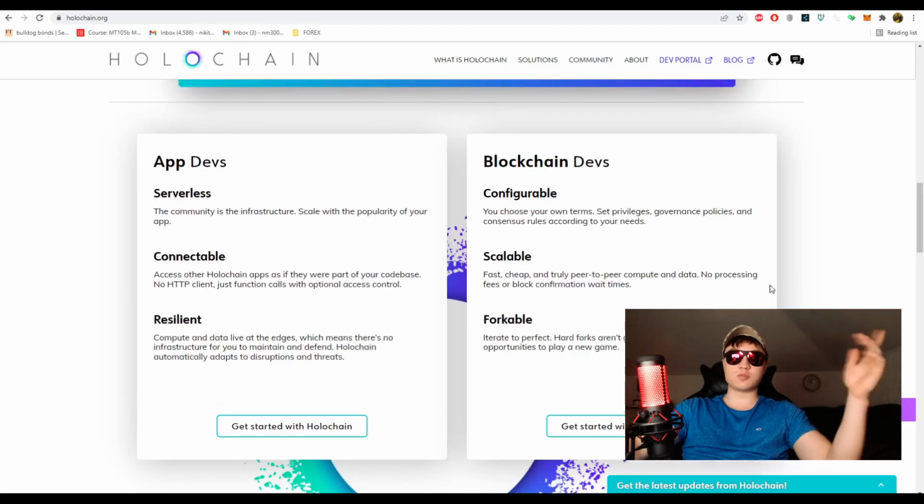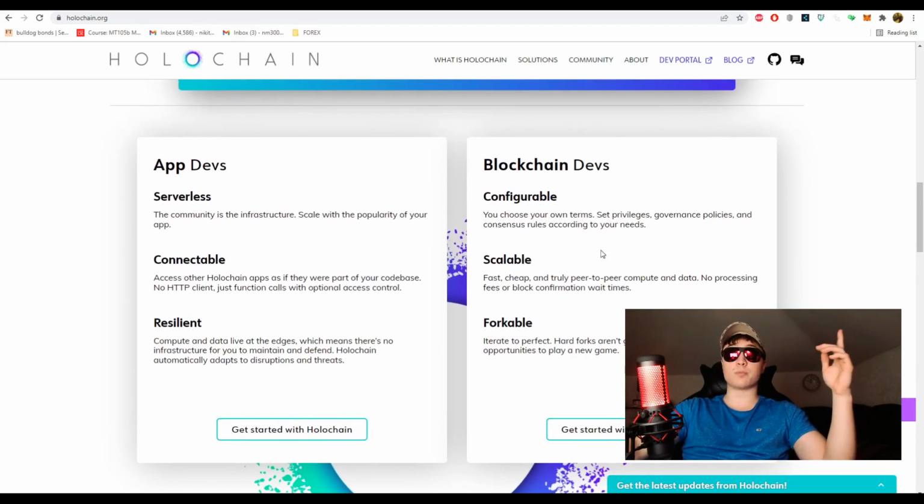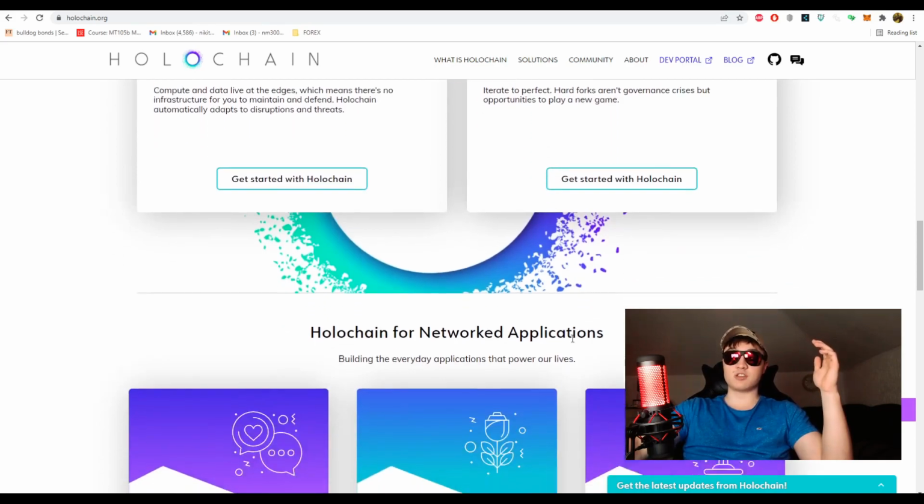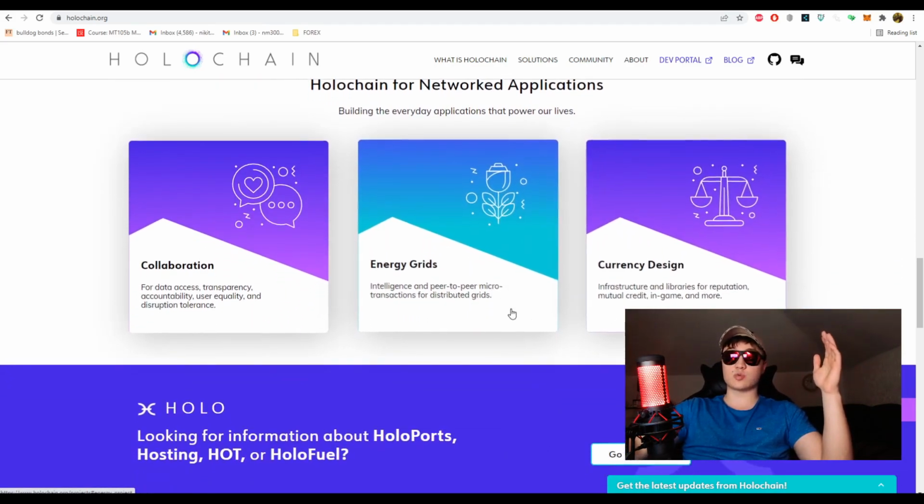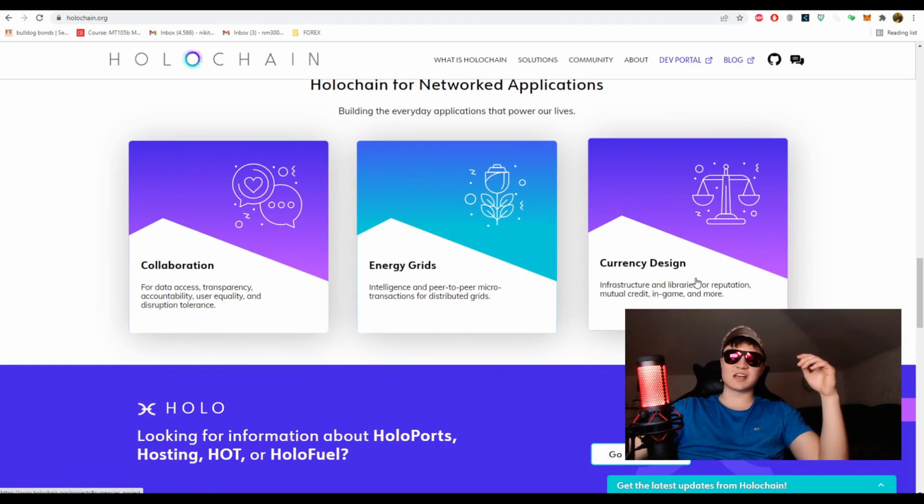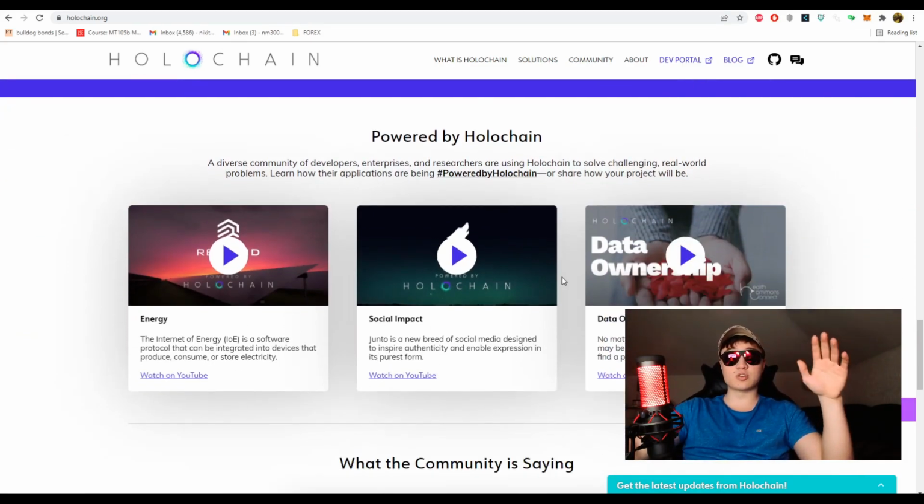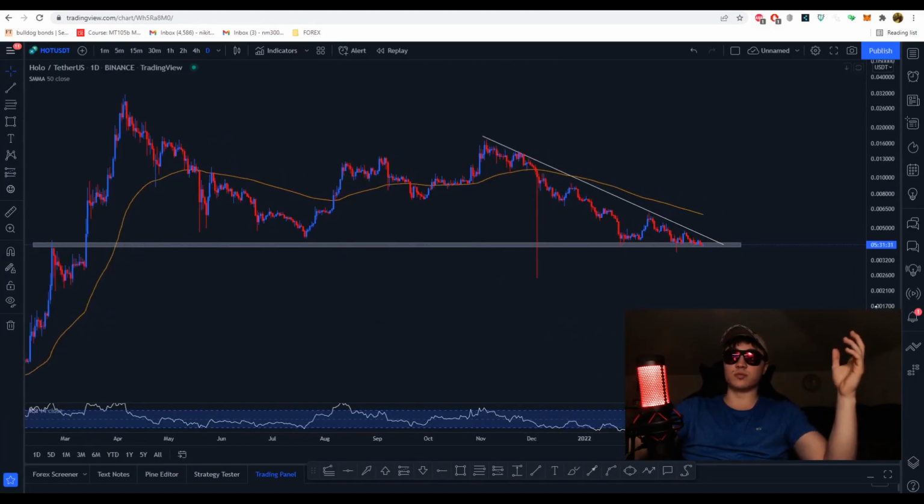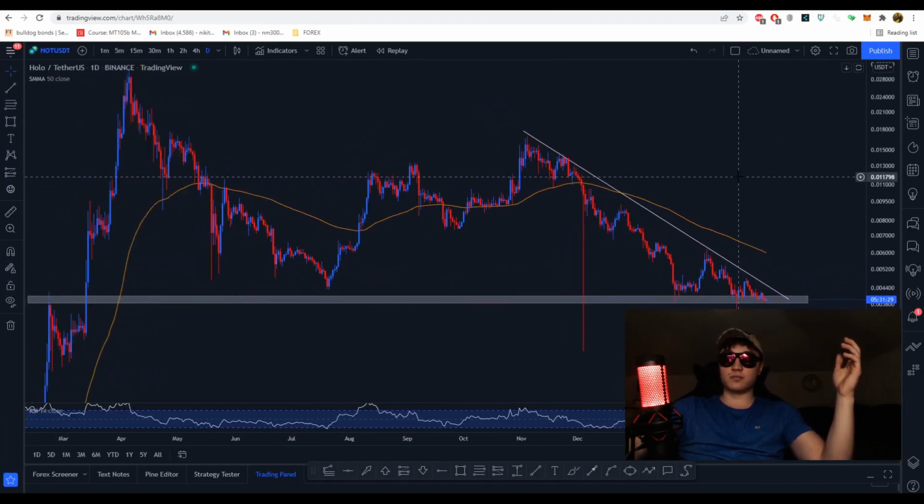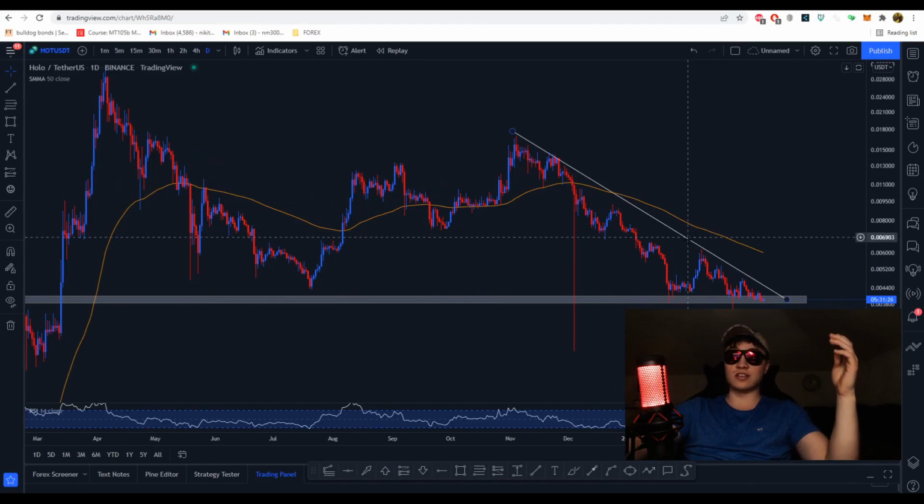Now, without talking too much about it, you can use it to develop apps or blockchains, so serverless, connectable, and resilient applications, or obviously if you want to develop on the blockchain as well with these same features. Holochain for network applications as well, collabs, energy grids, currency design. There's a lot of different implications here, but I won't be getting into too much detail. I do recommend you check out all of these blog posts right here and a few videos about Holochain if you want to learn more in detail about what these guys' values actually are, but I pretty much explained the project to you perfectly.